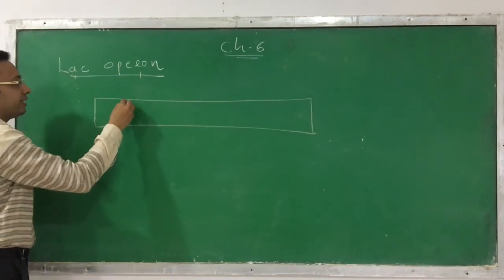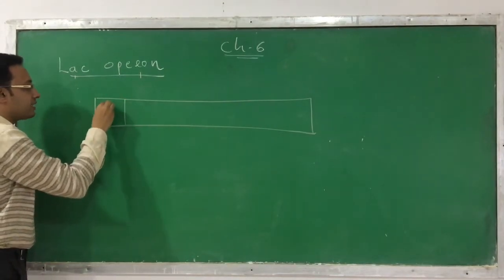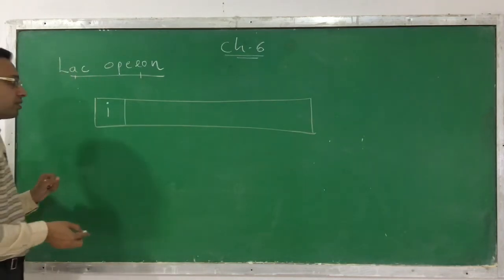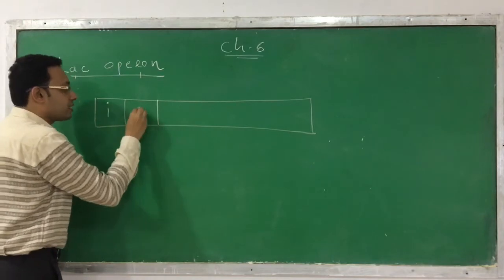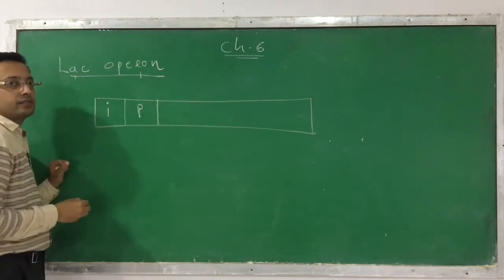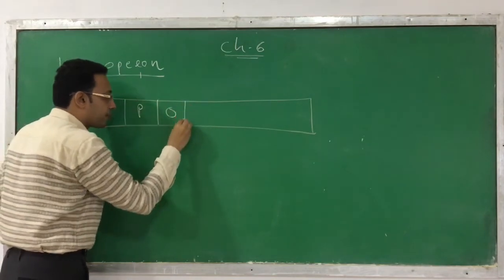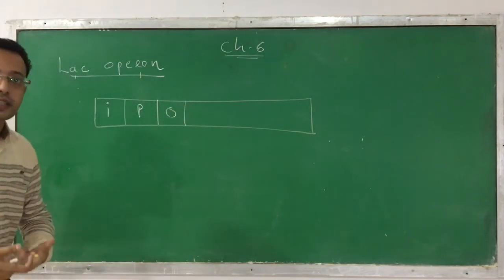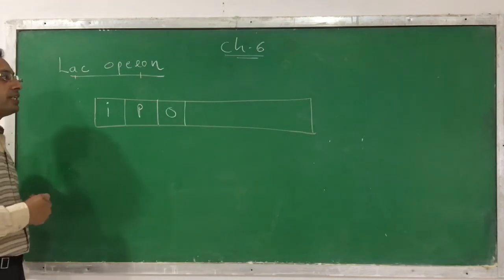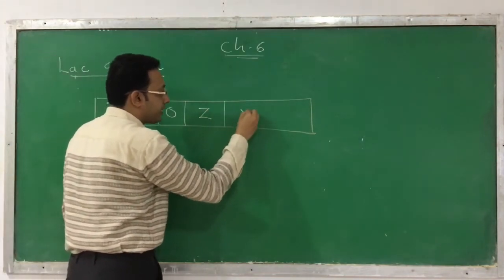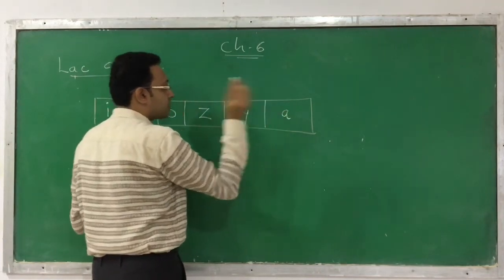This sequence of DNA, first of all, contains a regulator gene. Then it contains a promoter site. Then it contains an operator site. These all three can also be called regulator genes. And apart from that, it also contains three structural genes.